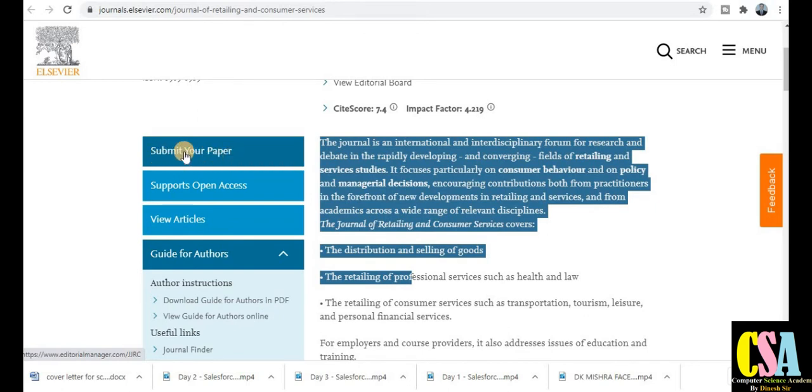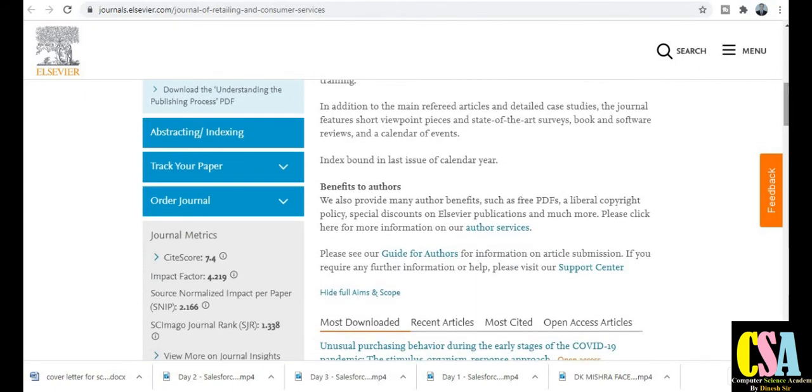Whenever you click on this tab, it will be redirected to a new page. A new window will open, and there you have to sign up and fill a form if you are new to this platform. If you have already done it, then you have to fill in your credentials, login ID and password, then submit your research paper. If you are new and publishing your research article for the first time, then you have to fill a sign up form, and after creating your login ID and password, you have to submit your research article.